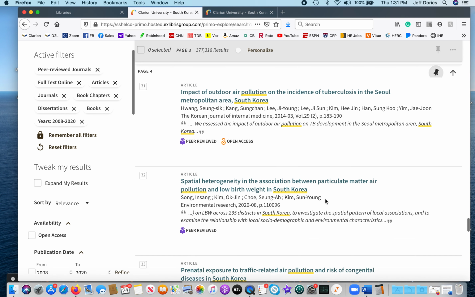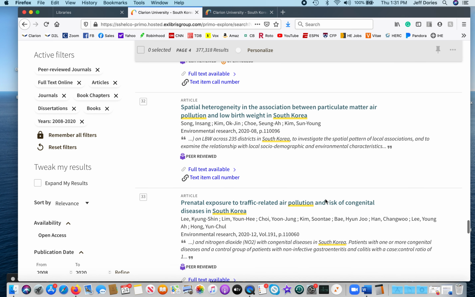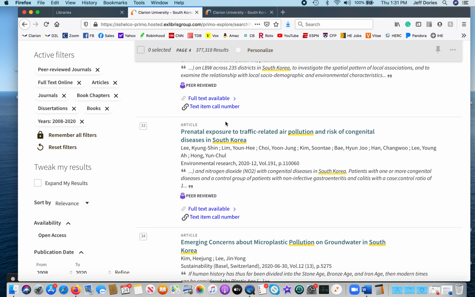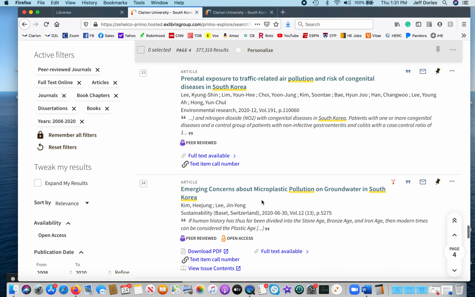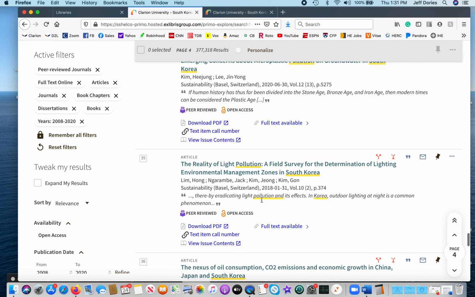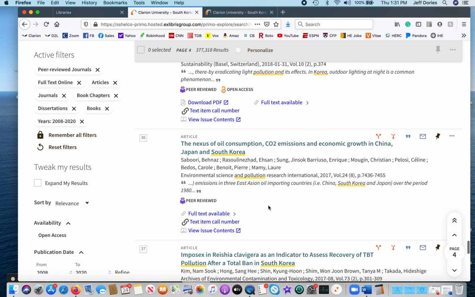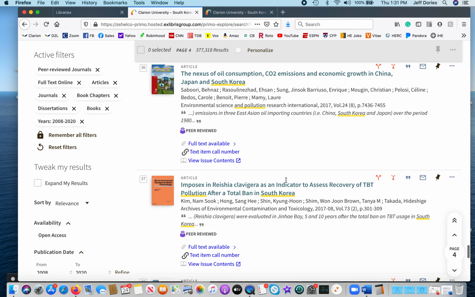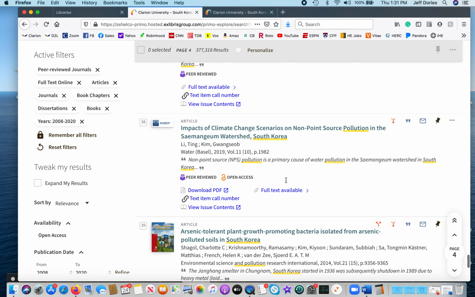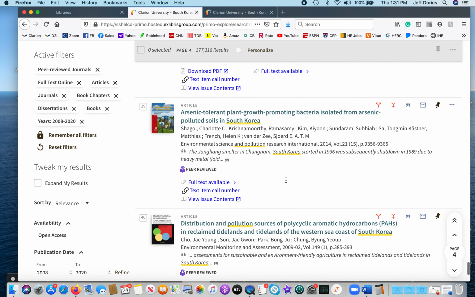I know the farther I went, the more that I saw. Okay, so exposure to traffic related air pollution. Okay, so there's another one that would probably work for what you're talking about. I wonder if you put a third word in at the top, if it limited results too much, because I'm seeing quite a few that would be helpful.